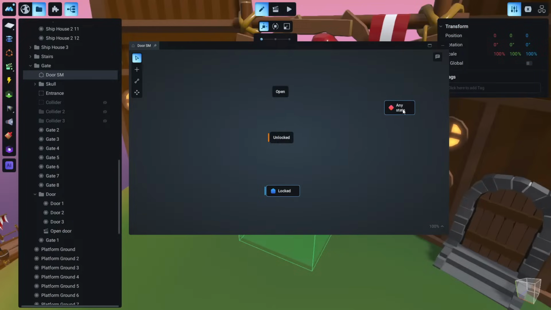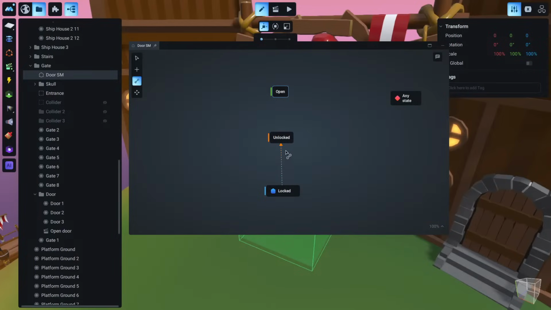We will see this a little bit later, so we will move this there for now. And let's make this green. How can we build logic with this state machine? So first of all, we need to connect these to each other. So we go here to the connector and we click here and drag to the next state.